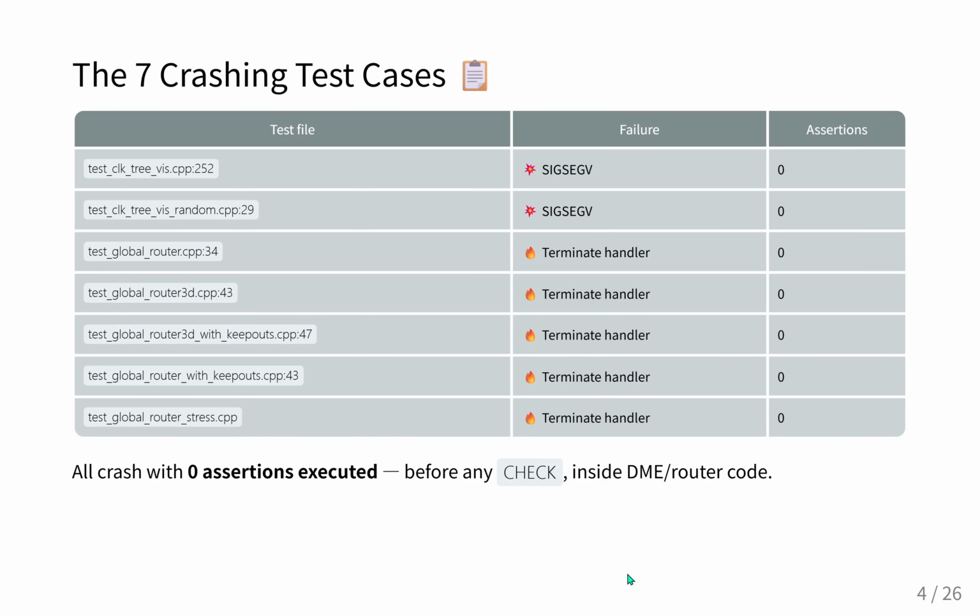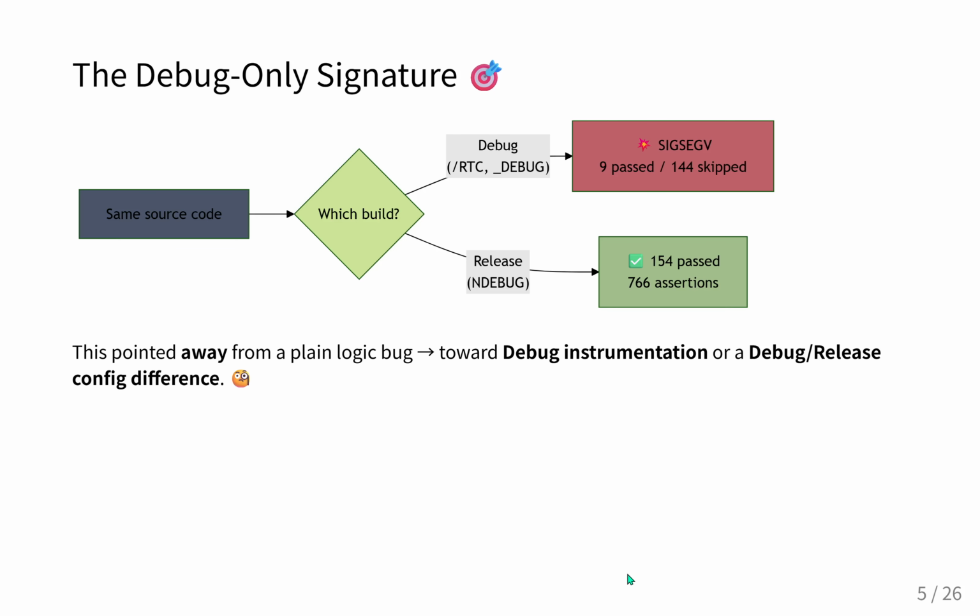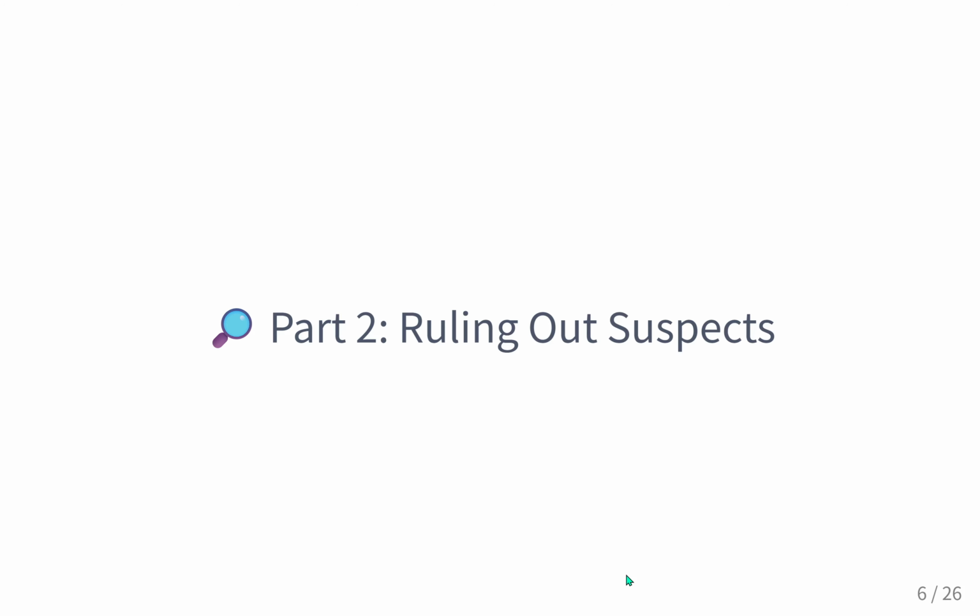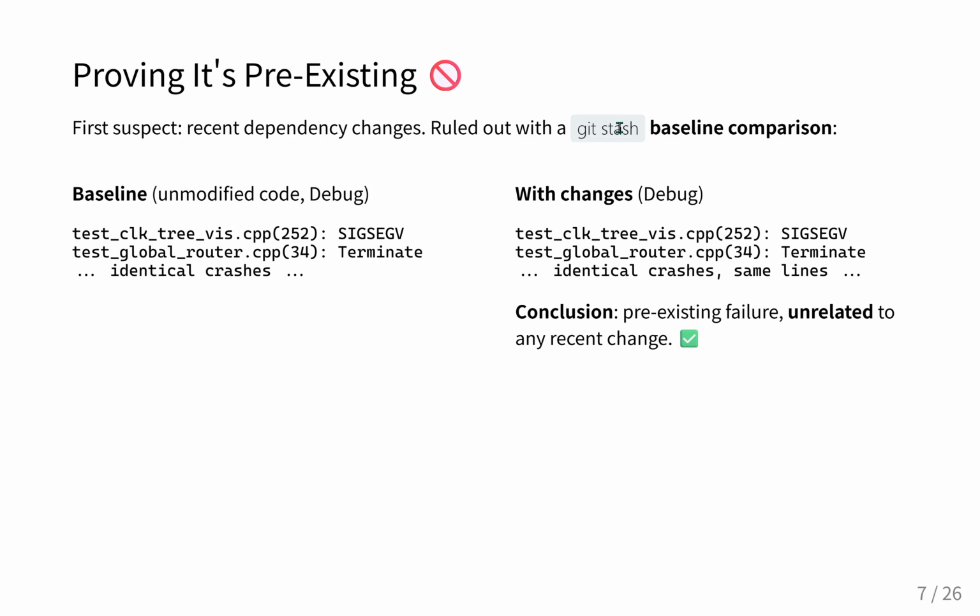It's basically like having a car that drives perfectly on the highway, but the moment you plug in the mechanic's diagnostic tool, the engine just spontaneously explodes. That is a perfect analogy. But I have to push back a little here. If the code is identical, how can merely looking at it in debug mode actually break it? Well, since the code base hasn't changed, the environment is literally the only remaining variable. And the developer verifies this, right? They use a git stash to run a baseline comparison. So testing an older, unmodified state of the code base. Exactly. And it still crashes in debug mode. This proves it's not a recent regression. It is a latent vulnerability that has just been sitting there all along.